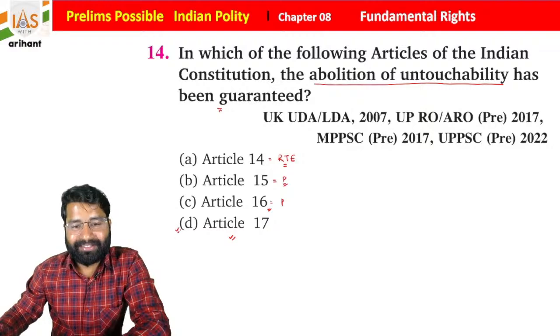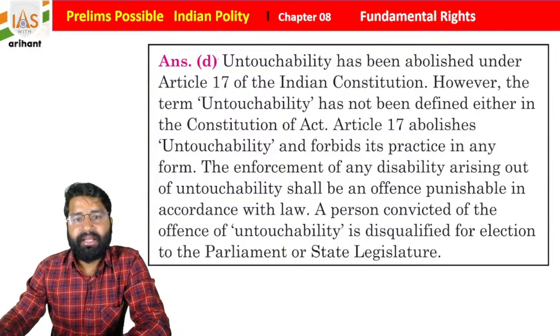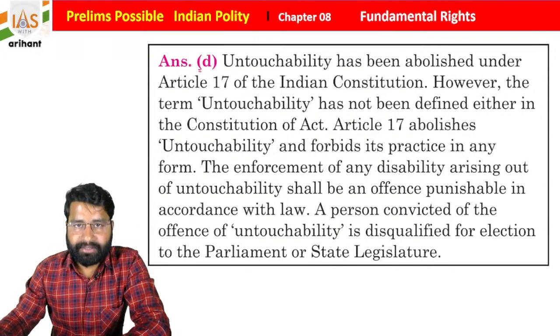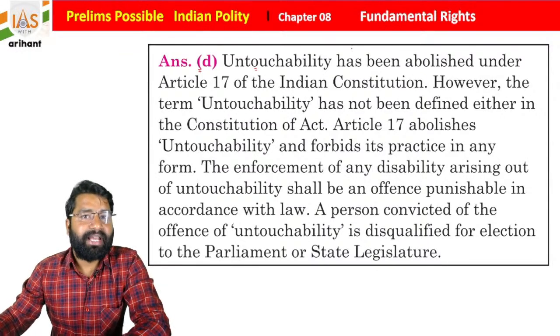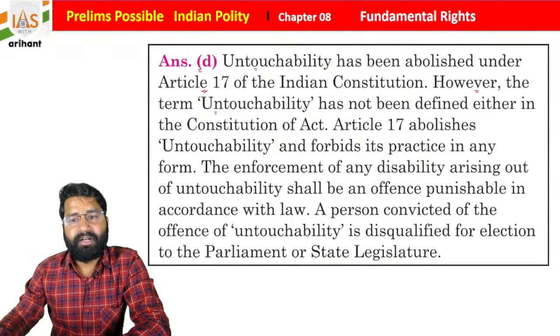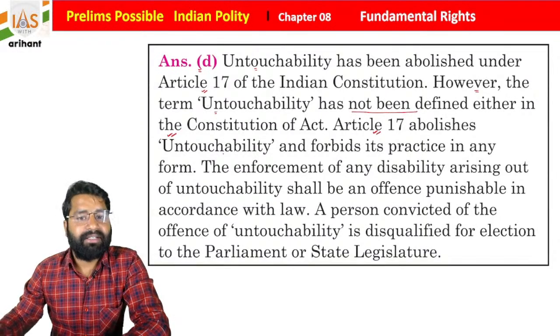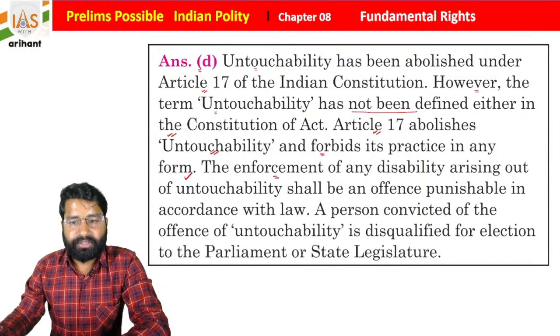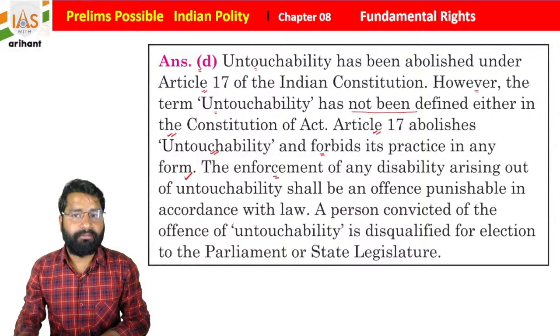So if you see the right answer, option D is going to be right for the same, and this question was in a multiple examination. Here the explanation part is also included. Untouchability has been abolished under Article 17 of the Indian Constitution. However, the term untouchability has not been defined either in the Constitution or in any Act. Article 17 abolishes untouchability and forbids its practice in any form. The enforcement of any disabilities arising out of untouchability shall be an offence punishable in accordance with the law.